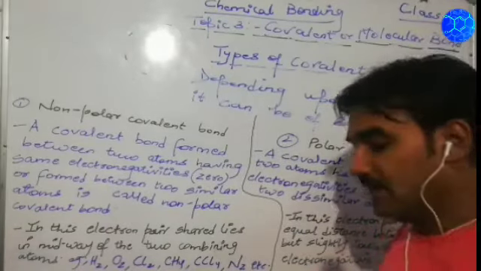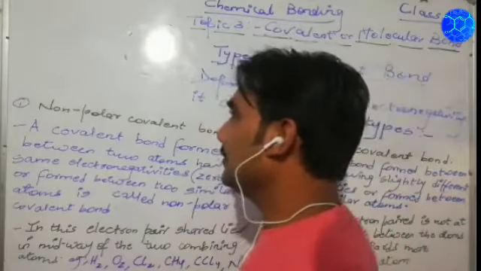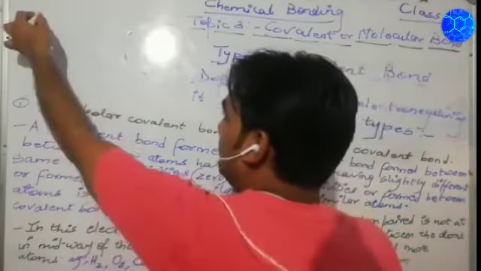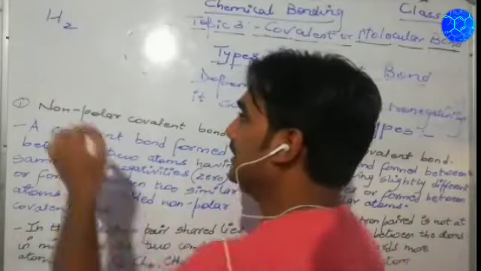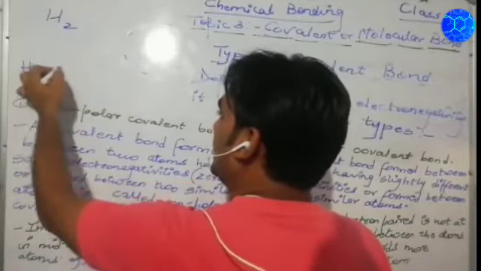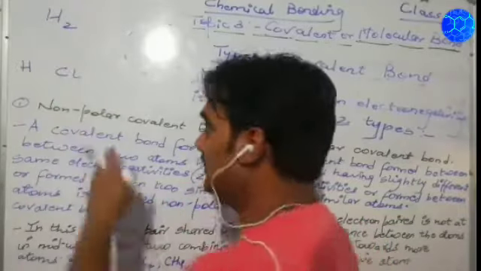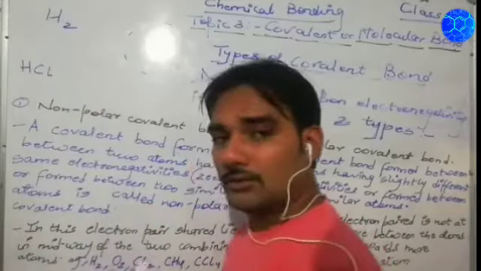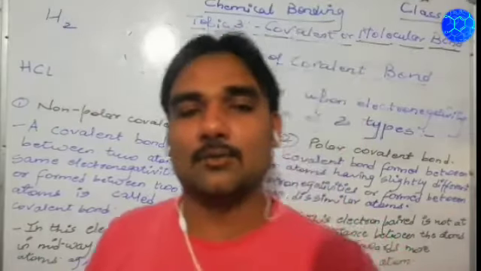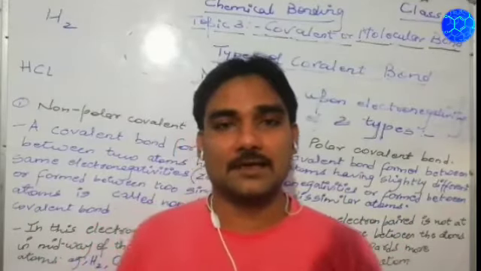Suppose I give you the example of H2, that is hydrogen, and the example of HCl, that is hydrogen chloride. Getting my point?